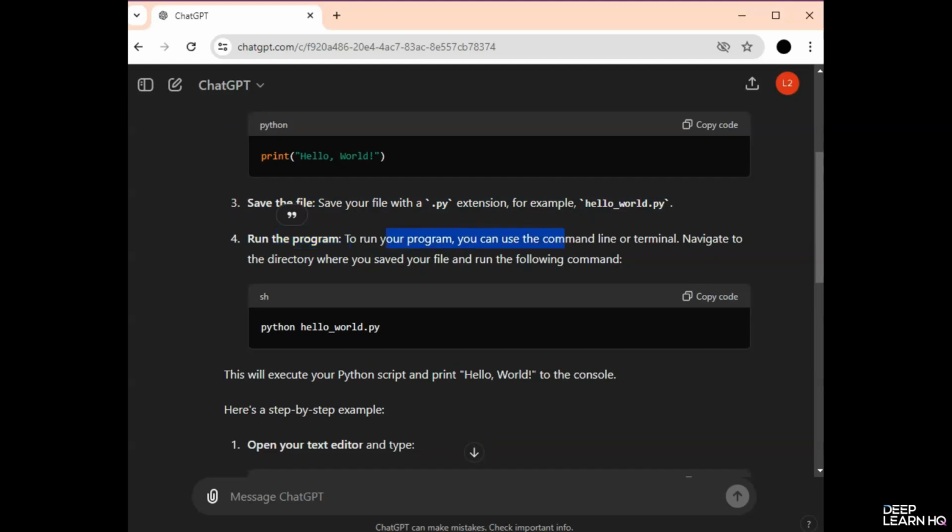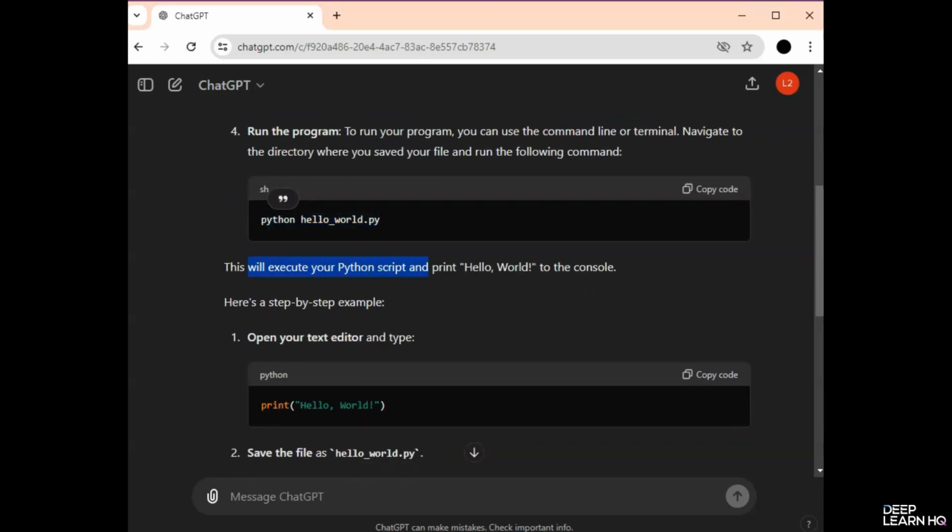To run your program, you can use the command line or terminal. Navigate to the directory where you saved your file and run the following command, which is python, name of the file, followed by .py. This will execute the Python script and print "Hello World" to the console.